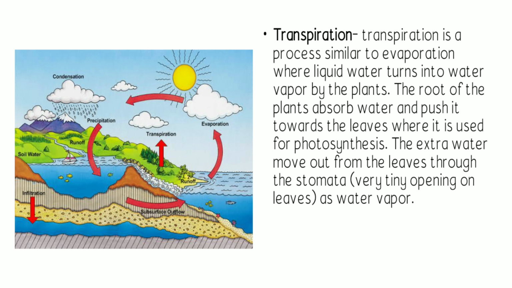The extra water moves out from the leaves through the openings of the leaves, which we call the stomata. Later on, this water evaporates and turns into water vapor. Transpiration simply means the evaporation through the plant.